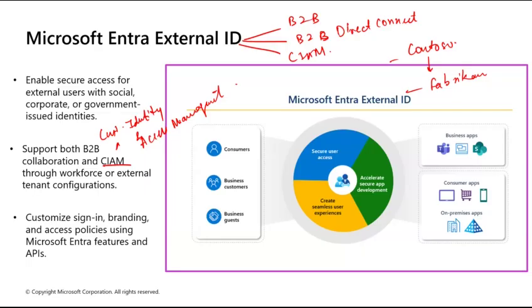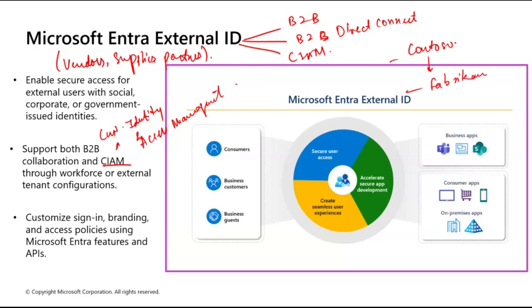So External ID is different, Entra ID is different. Entra ID manages the internal workforce and core organizational resources, whereas External ID manages external users. Who can external users be? Like your vendors, your suppliers, your partners, or your customers, right? That's our External ID.